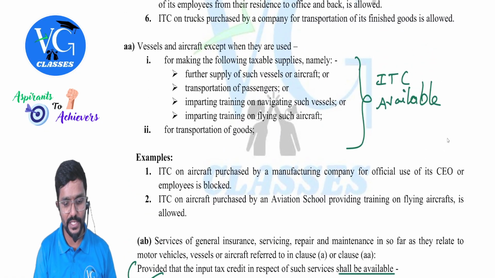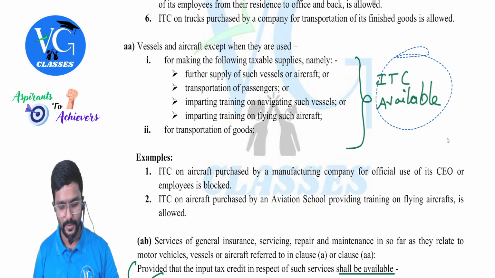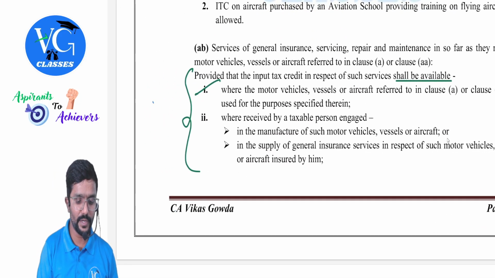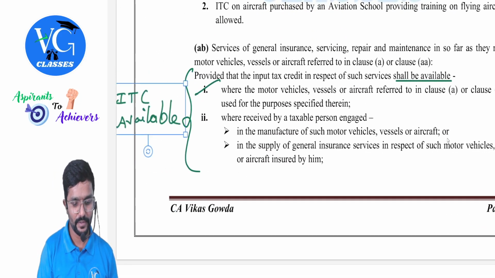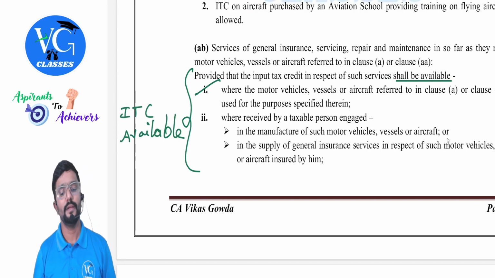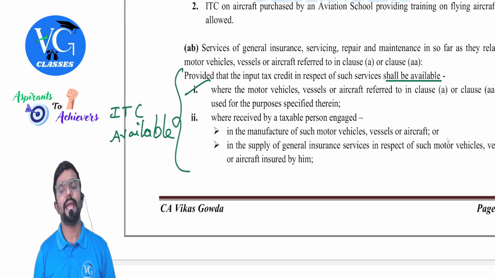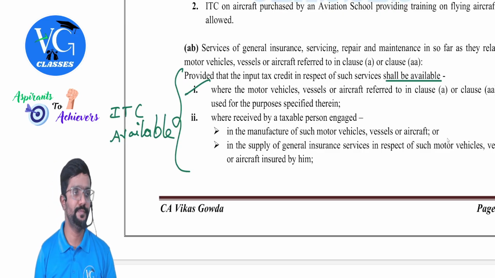So here also you can just put a flower bracket and write ITC available. If it is for any other purpose, no credit, guys. AA was for purchase, whereas AB is for services, guys.